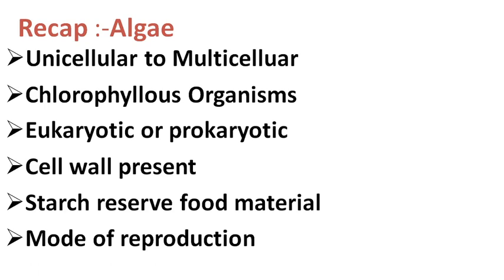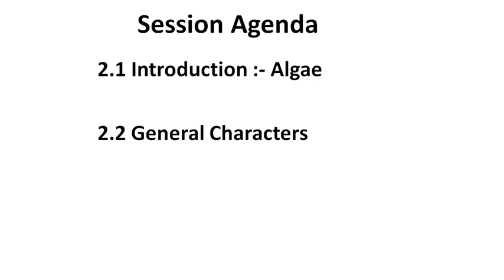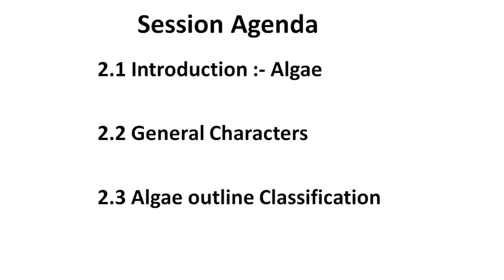Algae show reproduction of three different types: sexual reproduction, asexual reproduction, and vegetative reproduction. Then, students, in today's lecture we focus on the introduction, general characters, and the outline classification of algae. So this is the session agenda of today's lecture.